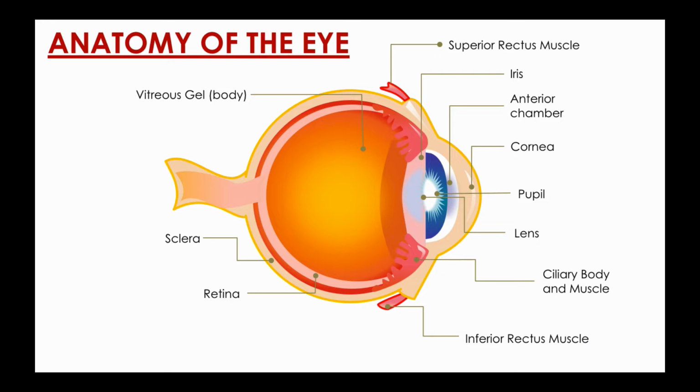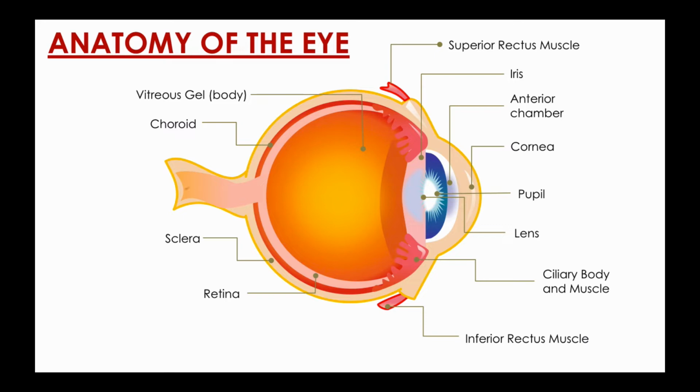The choroid is a thin layer of tissue that is part of the middle layer of the wall of the eye, between the sclera, the white outer layer of the eye, and the retina. It supplies blood to nourish the outer retina with oxygen and nutrients.